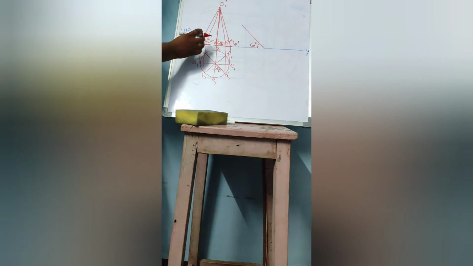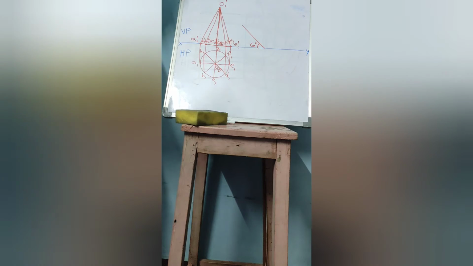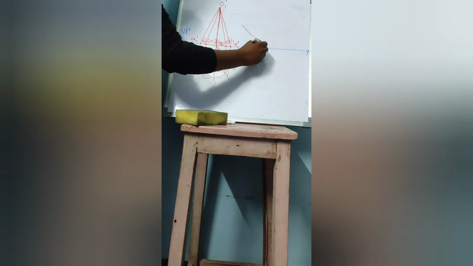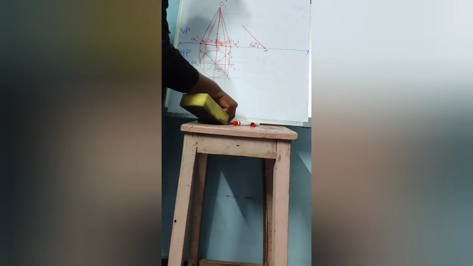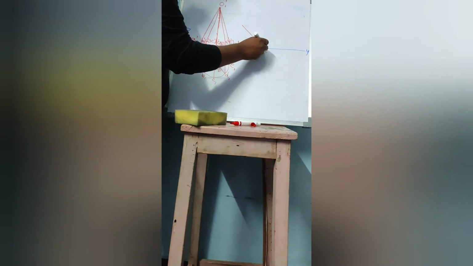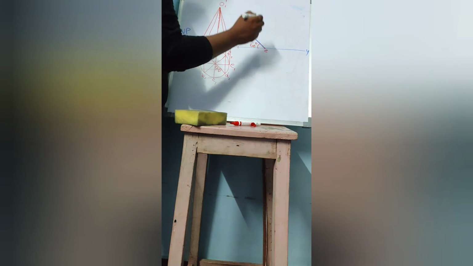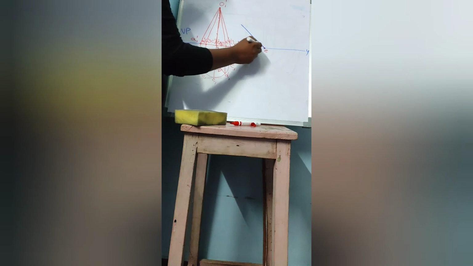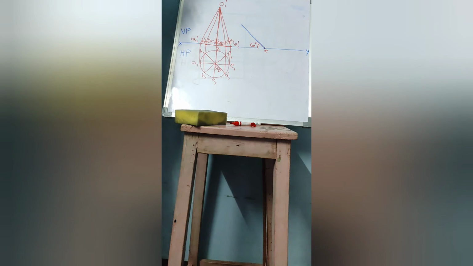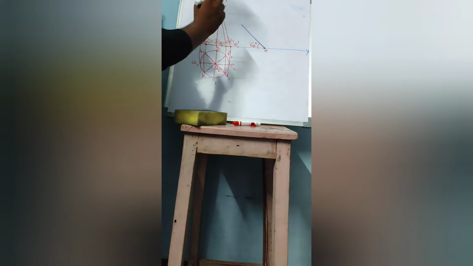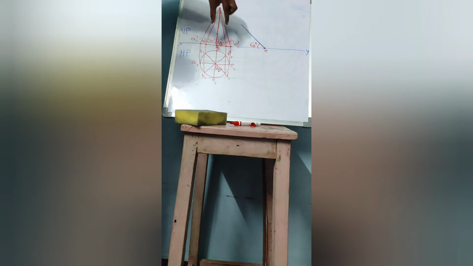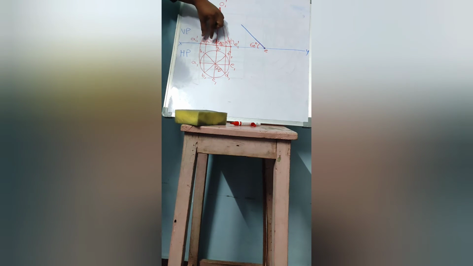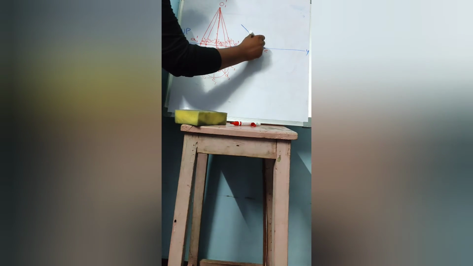Now, choose these points on this with the compass. As this is the true view, this must be thick. Let us assume this is the point which is in contact. E is the point on the base which is in contact with HP. Next, measure these distances with the compass. Measure these projector distances and place them on this.